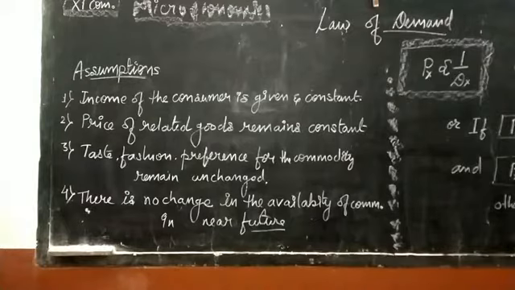The only thing which may vary here is the own price of the commodity, which may rise or fall.